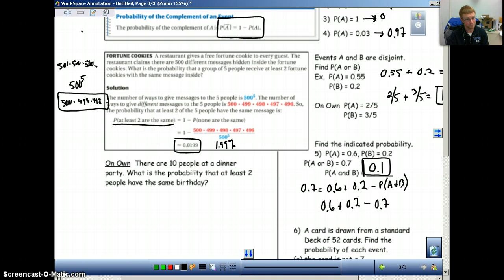Okay, so what I want you to do is do this one on your own. Set it up exactly like you would this one. This is an interesting problem. It says there's 10 people at a dinner party. What is the probability that at least 2 people have the same birthday? So set it up the same way you did this one, and see what you get. And then hit play when you're ready.